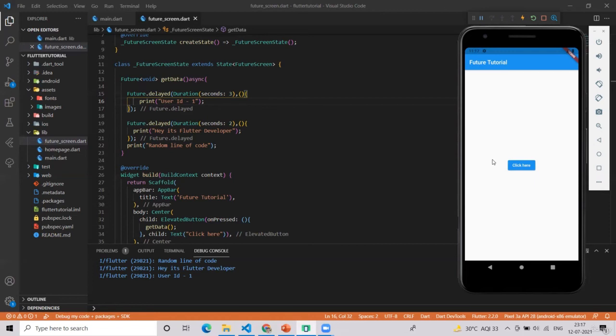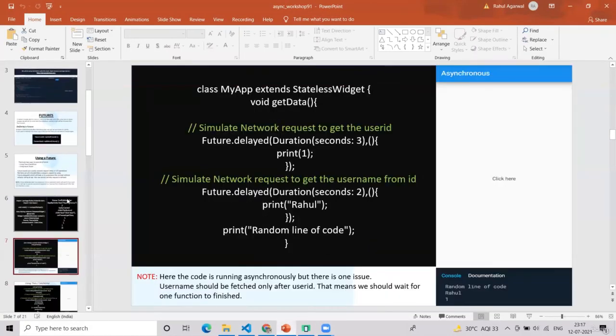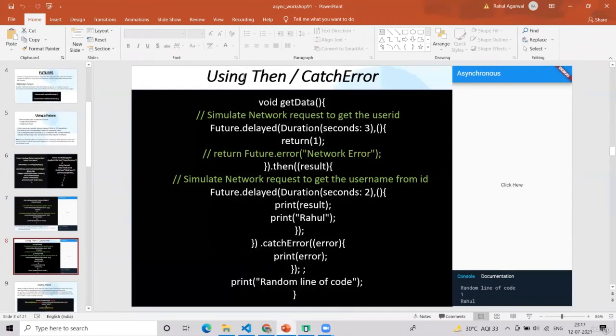Without the details, it should wait and shouldn't go to the next line. For that purpose, we use this then catch. Using then catch means after this future is completed, then only do the second thing.